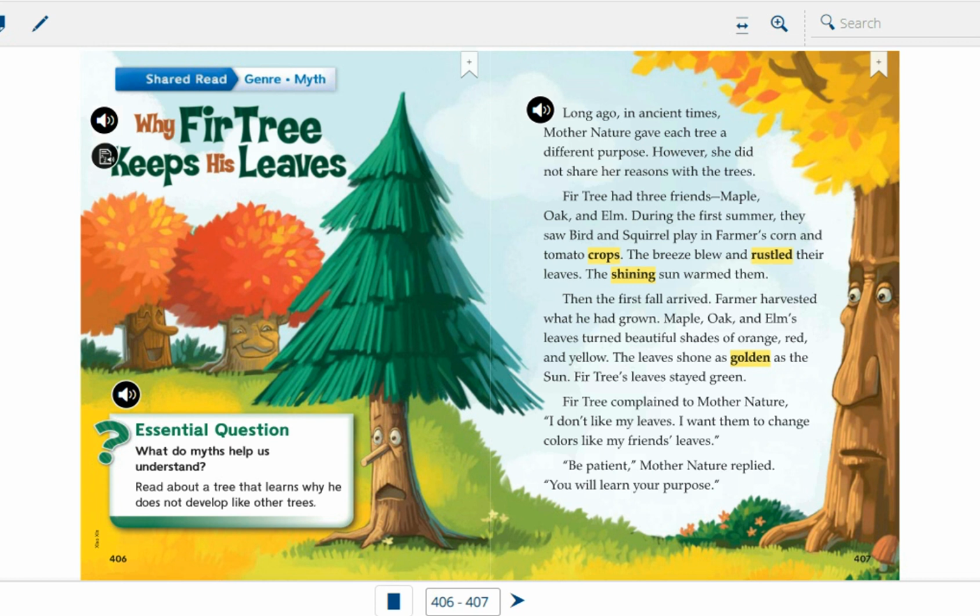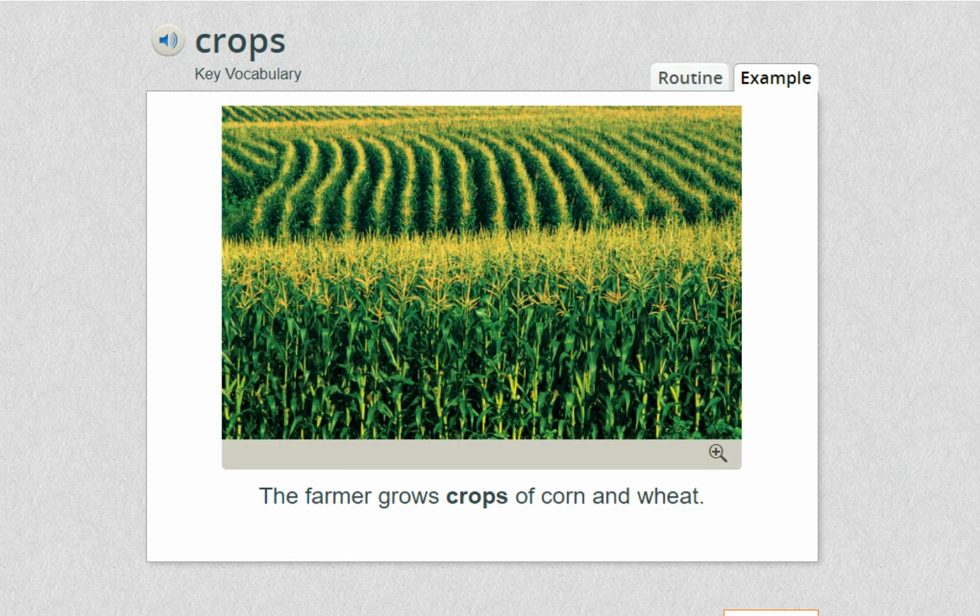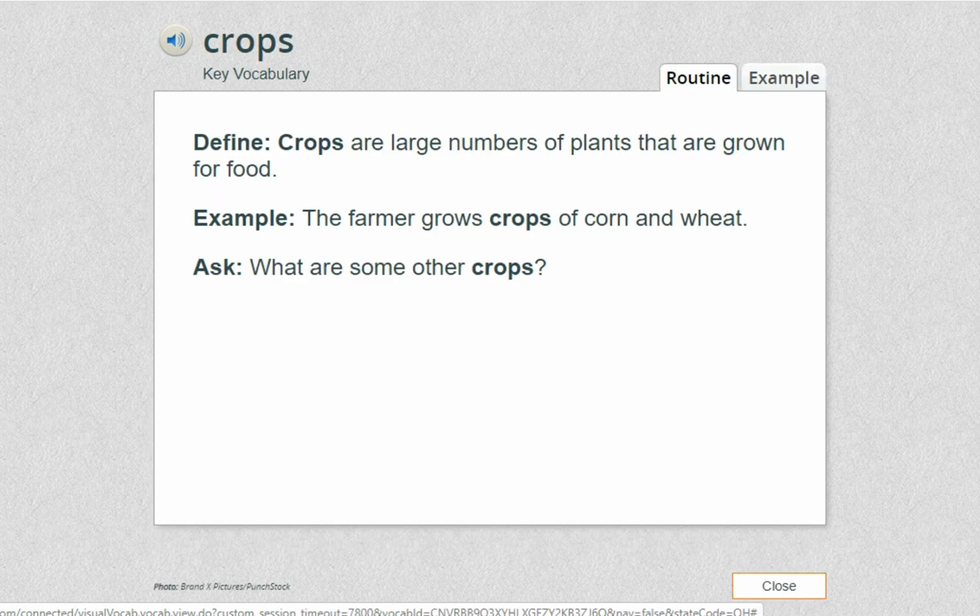That was in summer. The breeze blew and rustled their leaves. The shining sun warmed them. We will go first to the meaning of crops. Listen please. Crops. The farmer grows crops of corn and wheat. So what is the meaning of crops? Crops are large numbers of plants. So they are plants that are grown for food. The meaning of crops, plants that are grown for food.